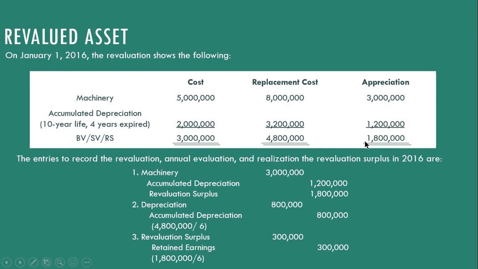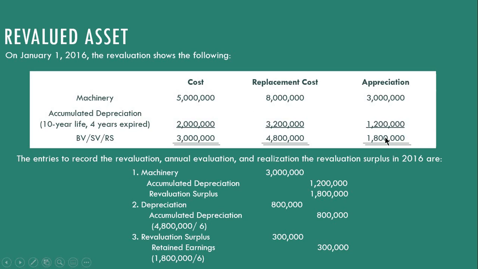Okay? So the depreciation in 2016 is of course based sa 4.8 million. So 6 years remaining useful life kasi 10 years useful life, 4 years ang expire. So 4.8 million sound value divided 6, that's the depreciation, 800,000. The revaluation surplus is also transferred through piecemeal realization to retained earnings, di ba?